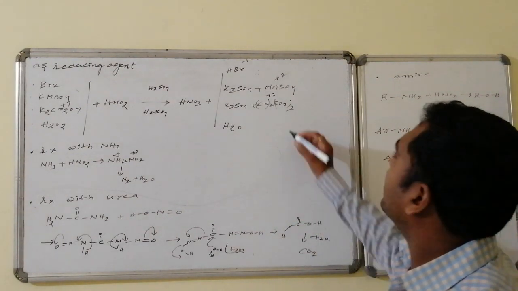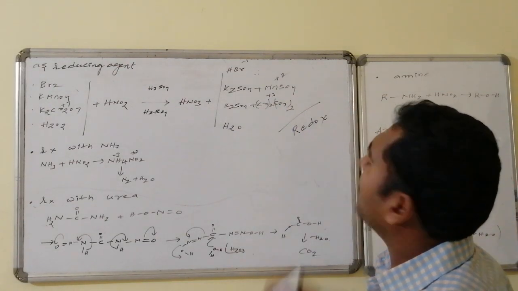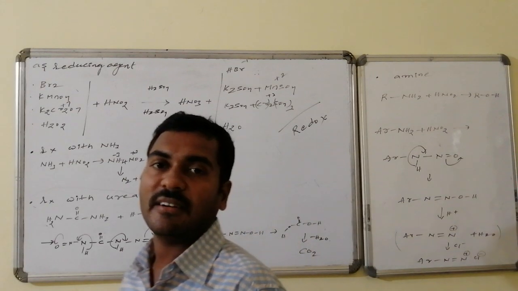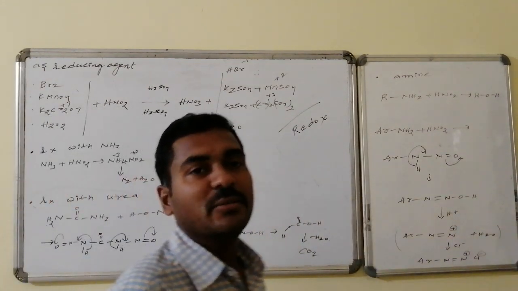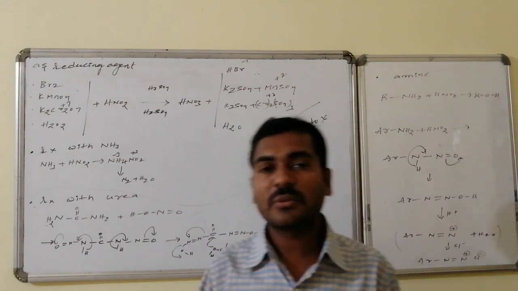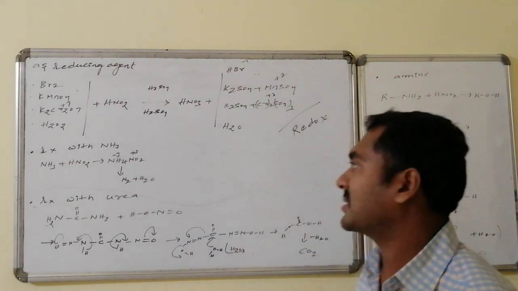Thus, these are all examples for the reduction properties where HNO2 is acting as a reducing agent, and these reactions are all redox reactions. Oxidation and reduction are present. We know the oxidizing agent, we know the reducing agent, thereby we can balance. We know the spectator ions, we know the product formed also. Thus balancing can be possible.